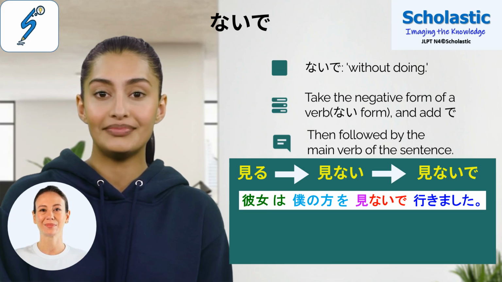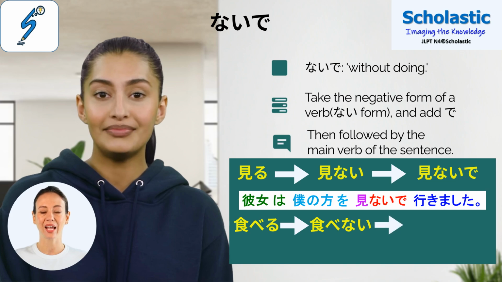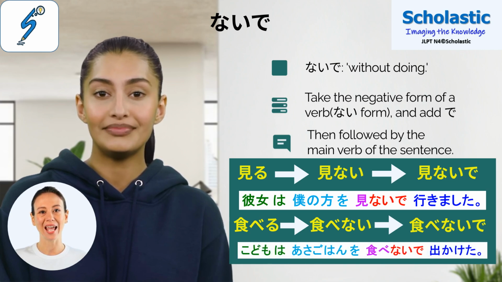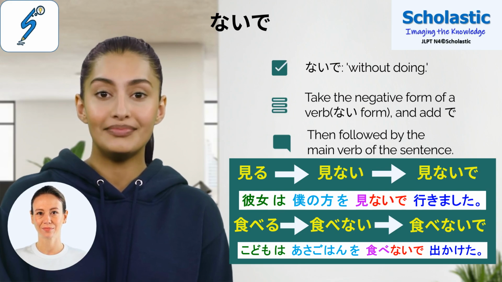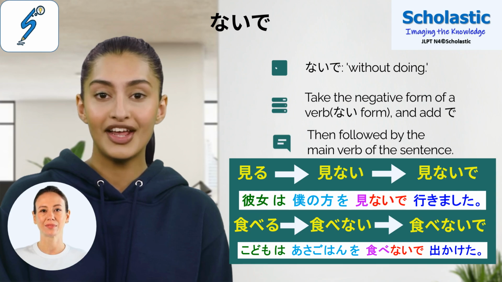見ないで. Now let's take another verb, 食べる. The ない form of 食べる is 食べない, then 食べないで. Let's look at how this is used in a sentence. 子供は朝ごはんを食べないで出かけた。 Child went out without eating breakfast. Please note the main verb here, which is 出かけた, follows. 食べないで。